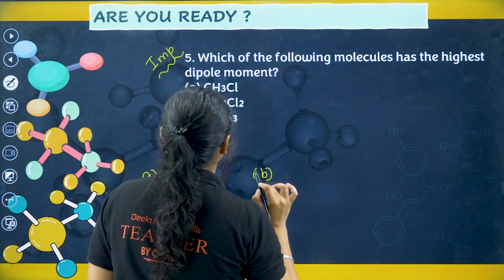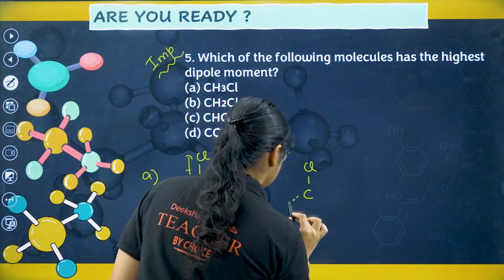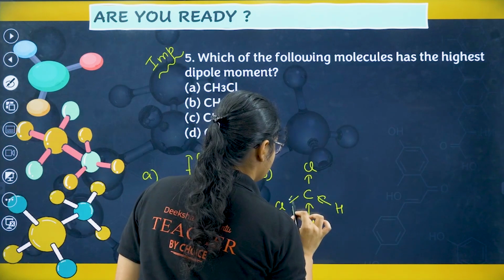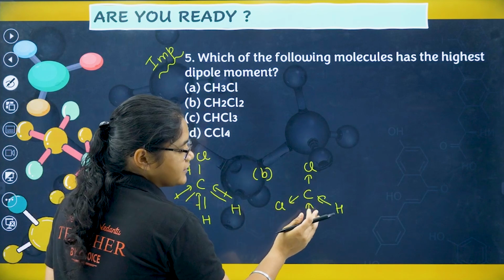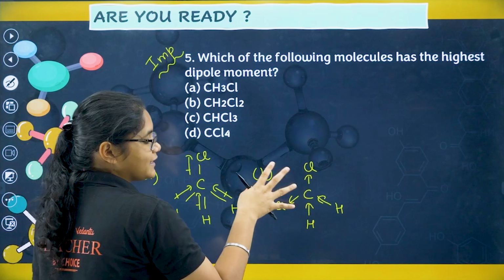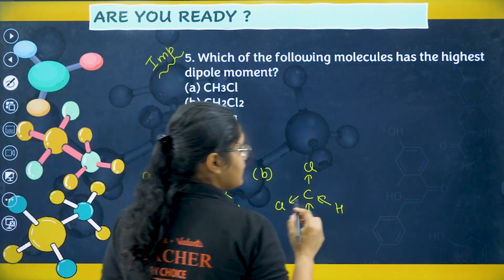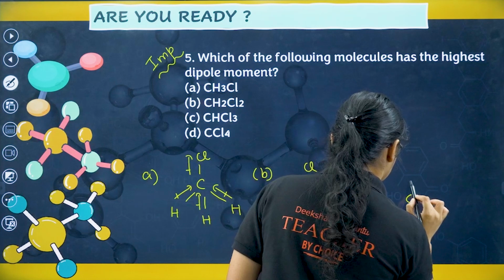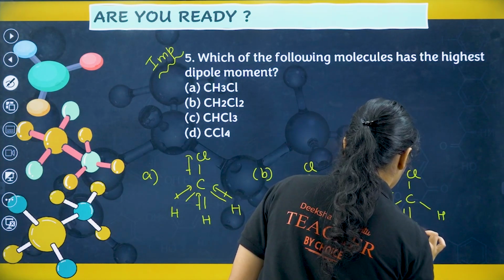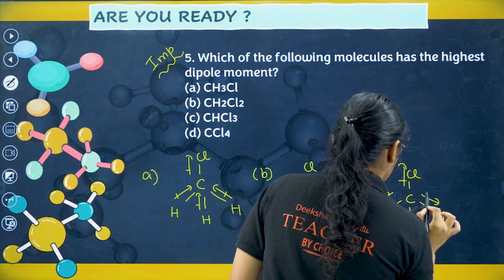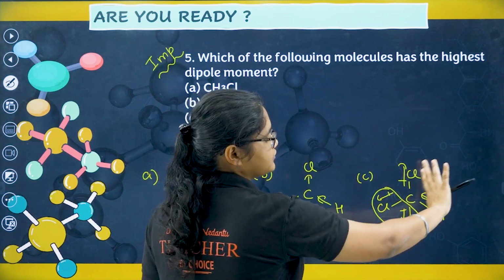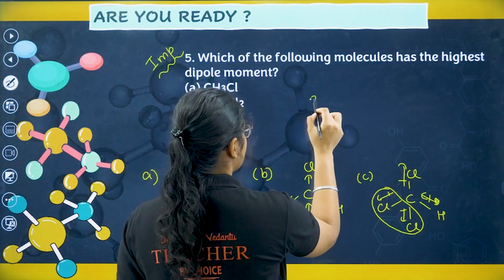Next, let's talk about option number B, CH2Cl2. If I draw like this, so here I will have a dipole moment in this direction, but this dipole moment will be in this direction. So there is a cancellation of dipole moment. You can see 3 of them are going in one direction, 1 is going in this direction. So there is a cancellation and the dipole moment will decrease. Now if I talk about the third one, CHCl3. So if you have Cl, Cl, Cl and H. Here you have dipole moments, and you can see these 2 dipole moments are in opposite directions. So here also there is net cancellation.